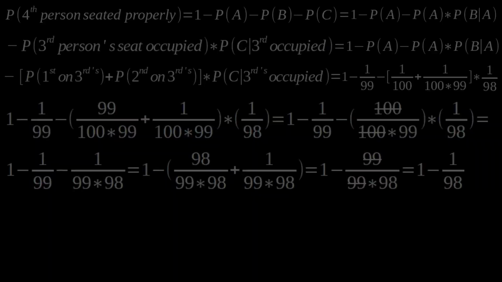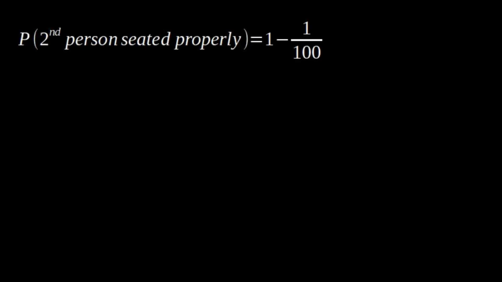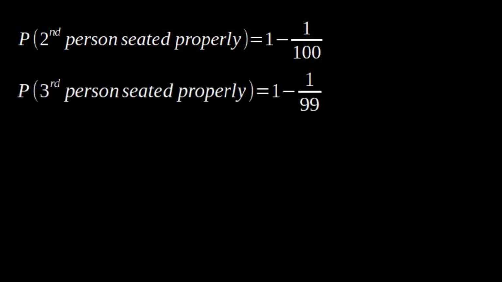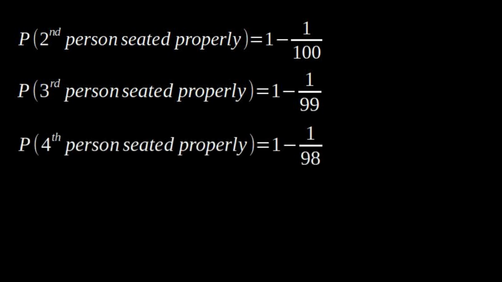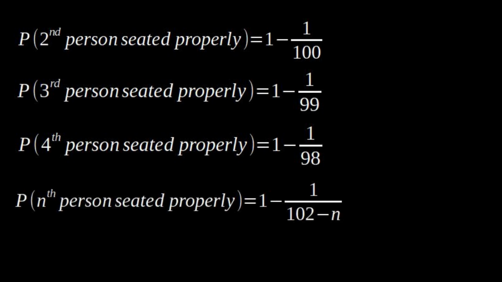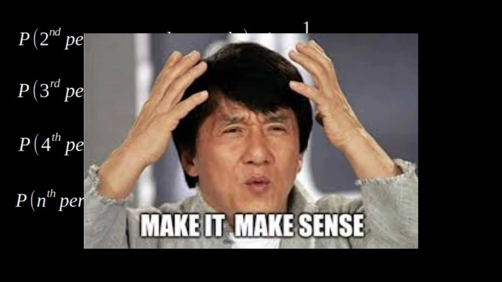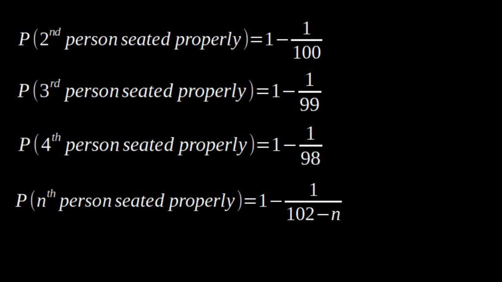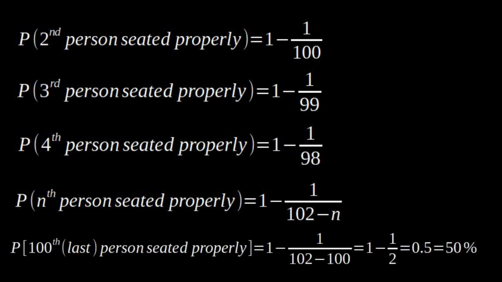Okay, so far we have the probability of the second person being seated properly is 1 minus 1 over 100. The probability of the third person being seated properly is 1 minus 1 over 99. And the probability of the fourth person being seated properly is 1 minus 1 over 98. I hope you're starting to see a pattern here. So the probability of the nth person being seated properly is 1 minus 1 over 102 minus n. Makes sense? So the probability of the last person being seated properly at his proper seat is 1 minus 1 over 102 minus 100, which is 1 minus 1 over 2, which is 0.5, which is 50%.